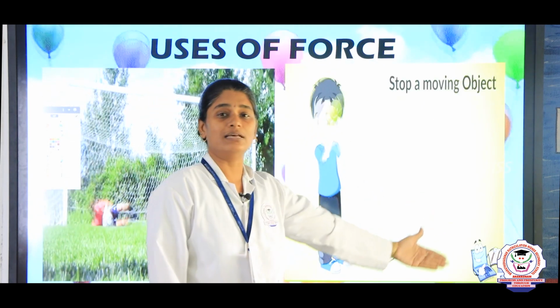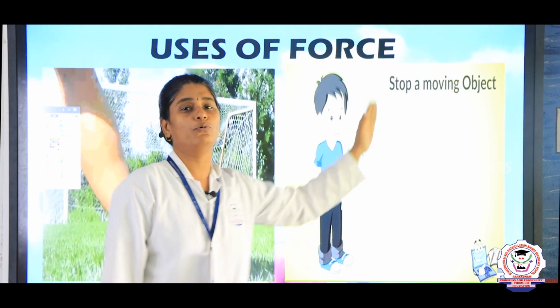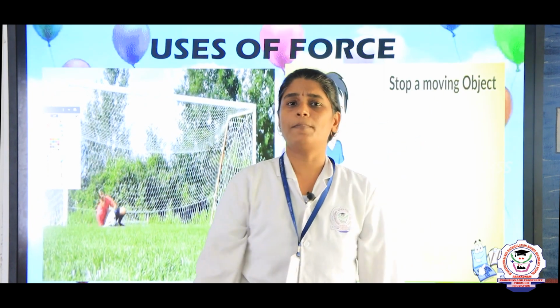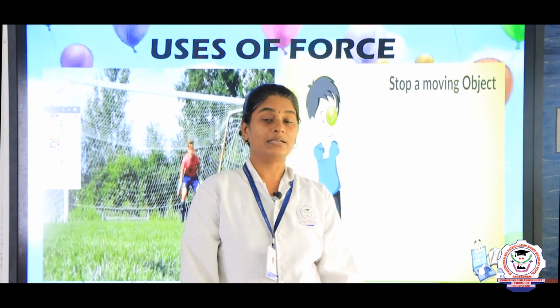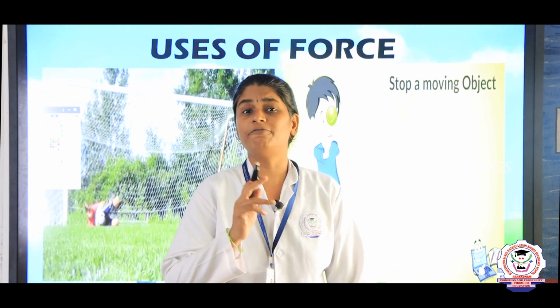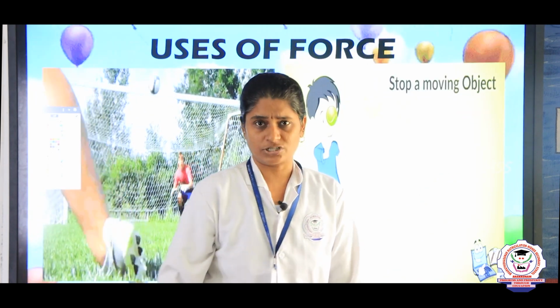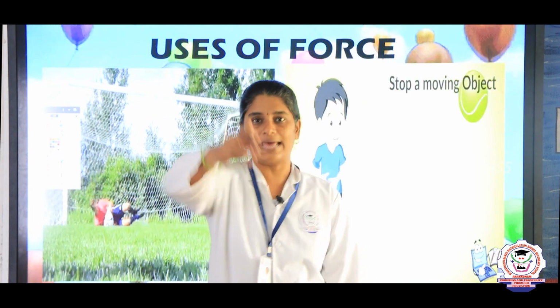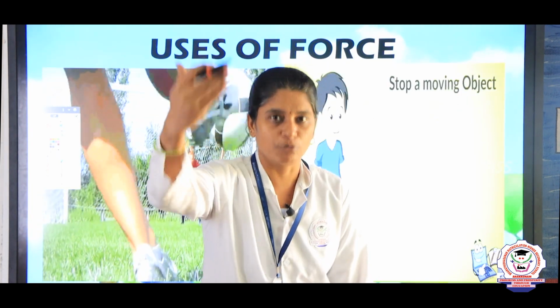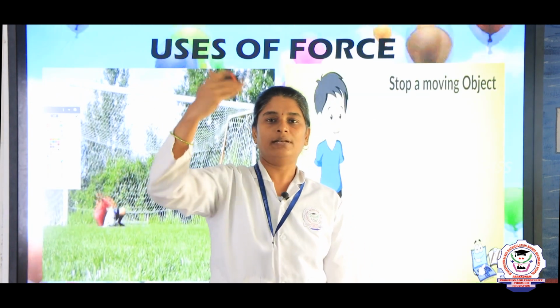And the second thing is, we can stop a moving object. How can we stop a moving object? By applying force, but here you have to apply force in the opposite direction. For example, suppose the ball is moving in this direction, you have to apply force in the opposite direction like this.